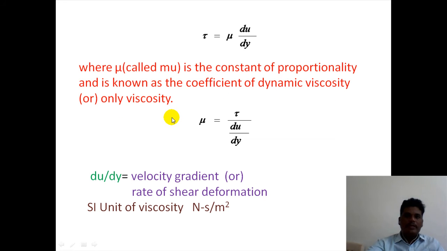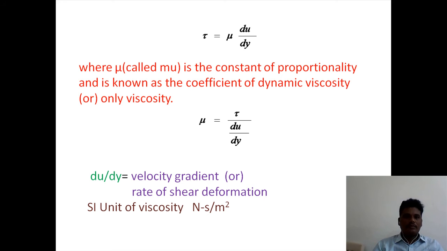From this we can write mu is equal to tau divided by du by dy, where du by dy is called the velocity gradient, otherwise the rate of shear deformation. The SI unit of viscosity is Newton second per meter square.